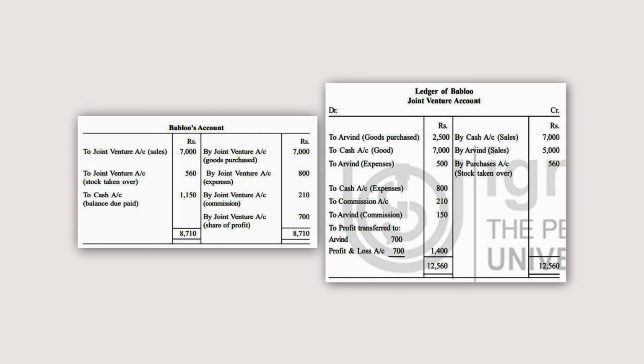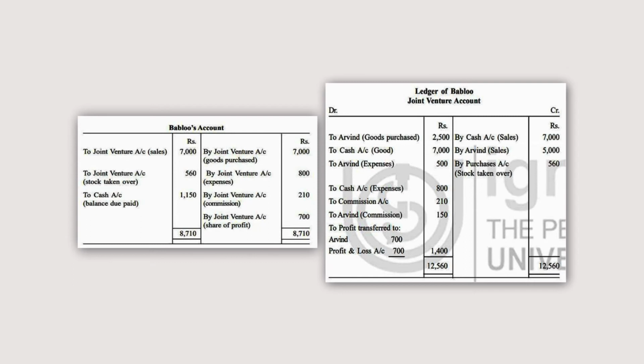By joint venture, so commission, it is again mentioned in the question 210. This is by joint venture, share of profit. So share of profit is rupees 700 because the net amount of the profit was 1400 and the profit is being shared between Bablu and Arvind equally. So 700 Bablu share and 700 Arvind share.